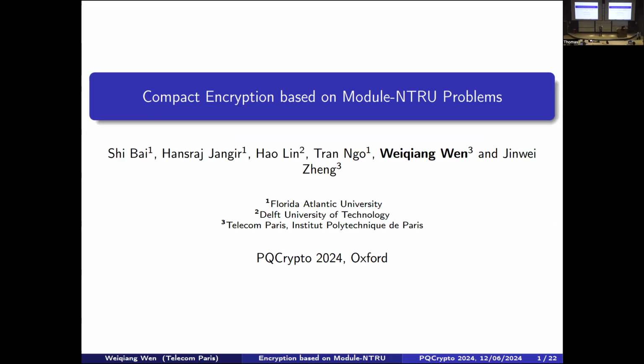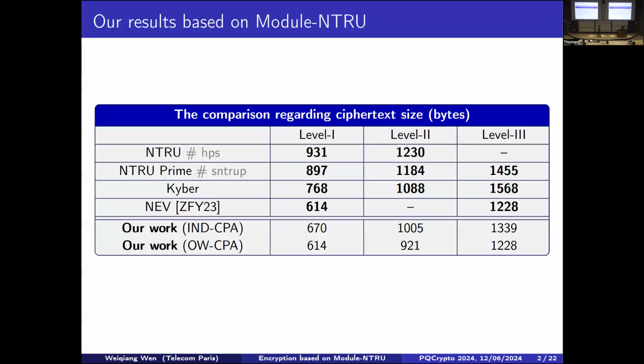And hello, everyone. I'm going to present our work on building compact encryption based on the Module-NTRU problem. First, I'd like to give a quick overview of our results. In the case of encryption, there's a very compact encryption called NEV based on the ring LWE and NTRU. They can achieve a very small ciphertext size, even smaller than the one by a pilot scheme such as NTRU, NTRU Prime, and Kyber, as you can see in the table.